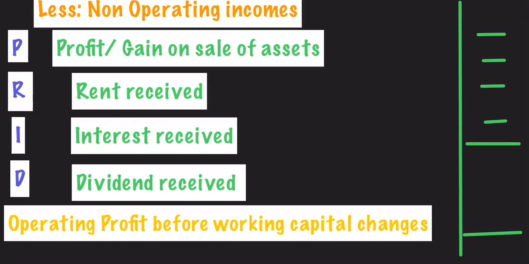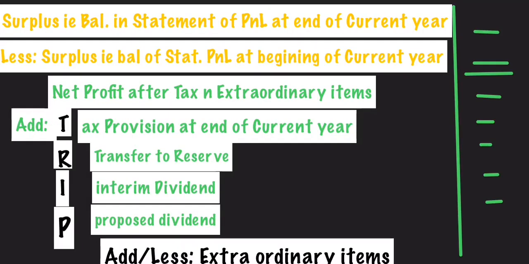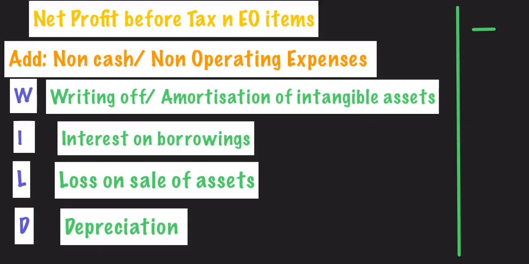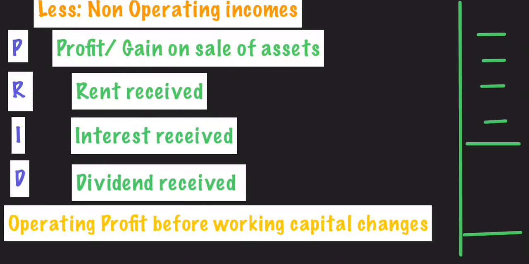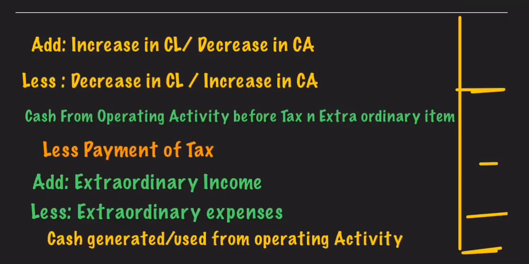Okay, so again I am showing the sequence for preparing the statement of cash from operating activity: TRIP, WILD, PRIDE. That will give you operating profit, and after that increase and decrease in current liabilities and assets will be adjusted. And finally, payment of tax, if it is given. I will take a separate video for payment of tax also, provision for tax, and how it is to be adjusted. Then extraordinary incomes and expenses will be readjusted, and finally we get cash generated or used from operating activities.